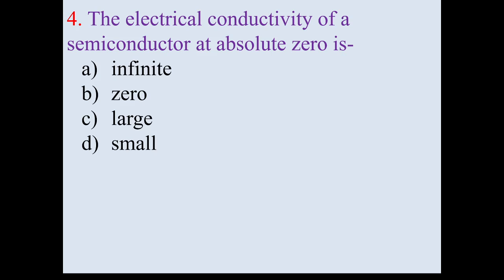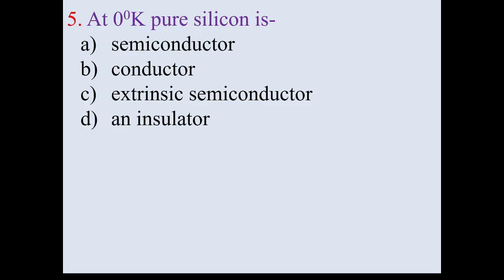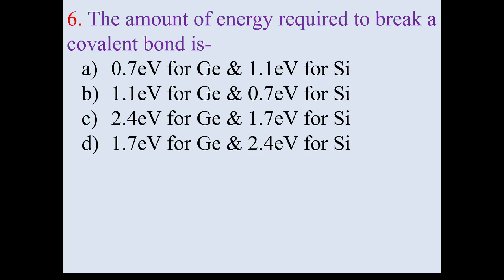The electrical conductivity of a semiconductor at absolute zero is, we know that at absolute zero a semiconductor behaves as a perfect insulator, so its electrical conductivity is zero. At 0 degree Kelvin pure silicon is, we know that at 0 degree Kelvin or at absolute zero any semiconductor behaves as an insulator. The amount of energy required to break a covalent bond for germanium is 0.7 electron volt and for silicon it is 1.1 electron volt.